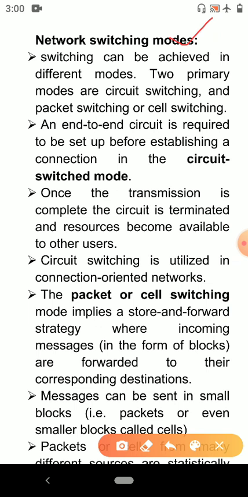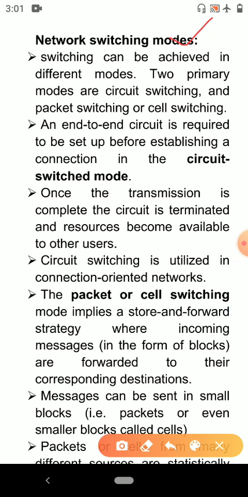In circuit switching, an end-to-end circuit is required to be set up before establishing a connection. All the specific network resources necessary for the switching are dedicated for the particular transmission, during which no other transmission can access these resources.